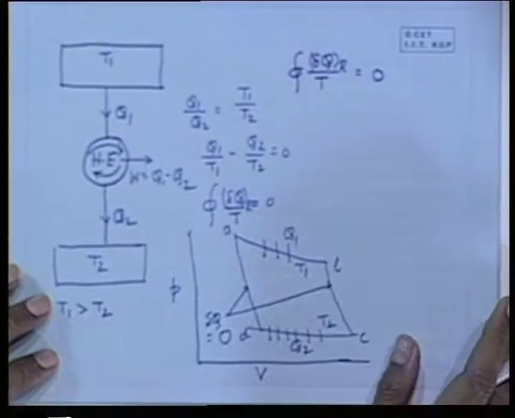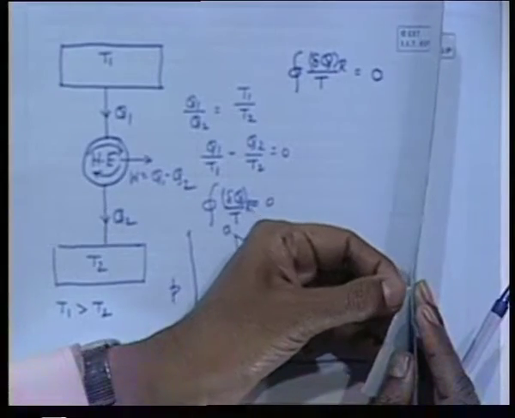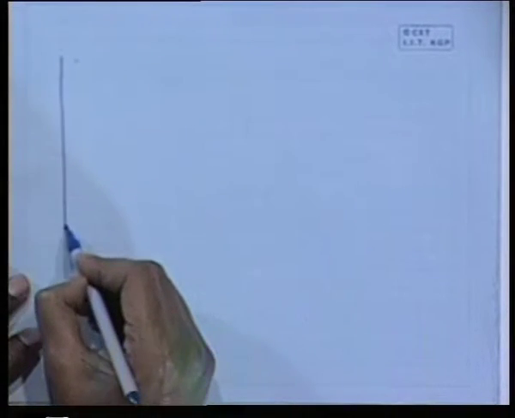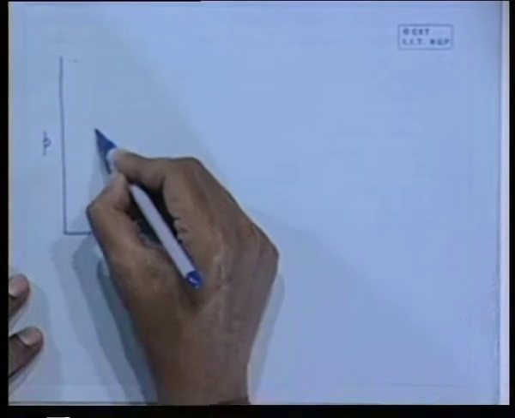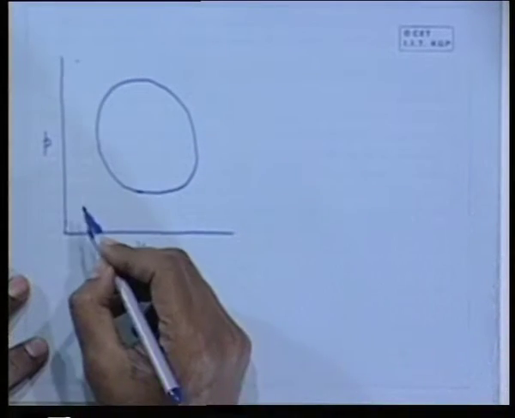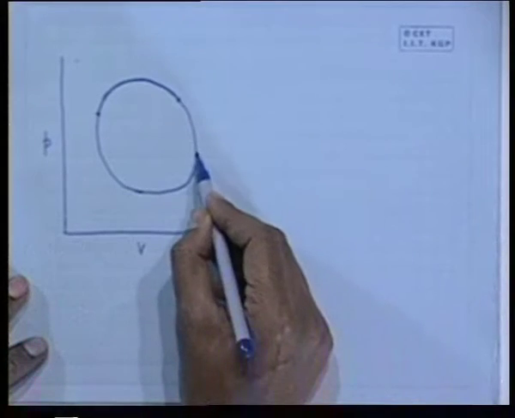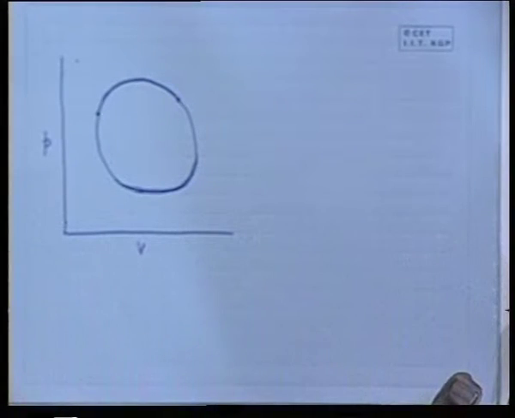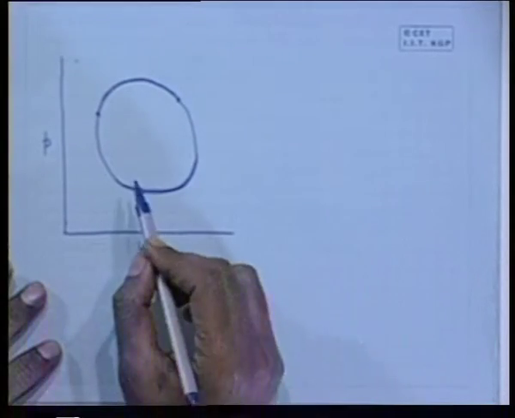This proof can also be made by a very simple logic for an engine which is not taking heat under isothermal conditions. In any thermodynamic coordinates, let us consider PV, any closed loop can be considered as a thermodynamic cycle, where in one part of the cycle heat is being added, and in some other part heat is being rejected. Any arbitrary closed loop can be thought of as a cycle. It is not necessarily true that the temperature has to be constant in heat addition and heat rejection. So we can prove it this way.